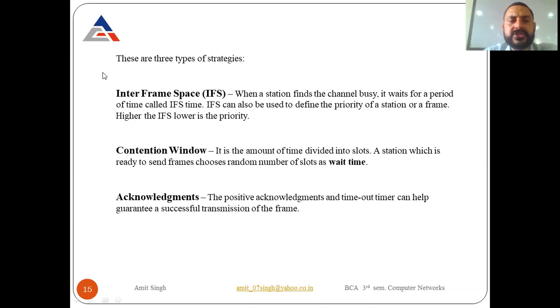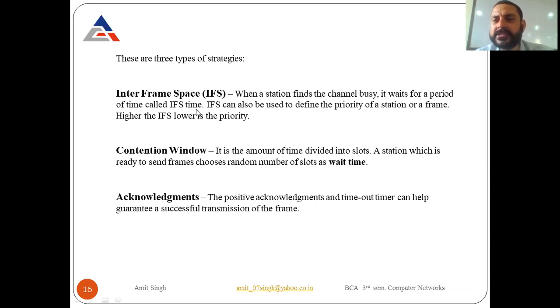Now, the first one is IFS, or you can say the interframe space. When a station finds the channel busy, this can happen whenever a channel is busy. Suppose you sense the channel and the channel is busy, it waits for a period of time called IFS time.